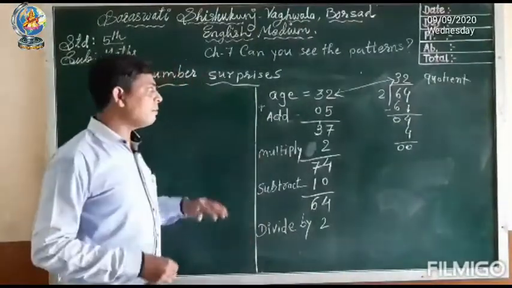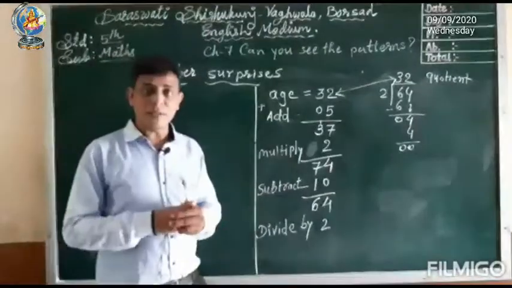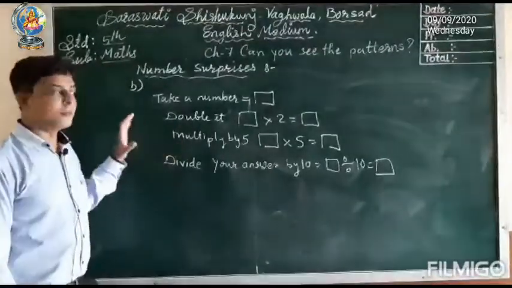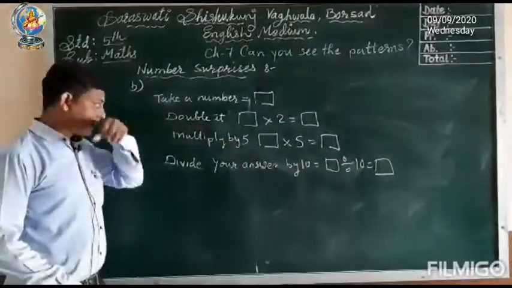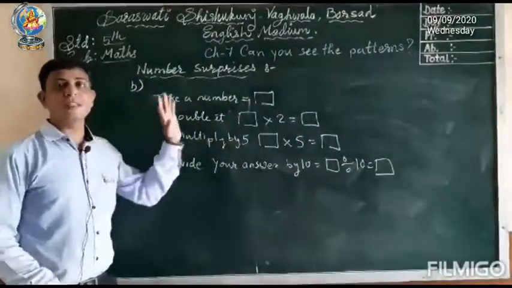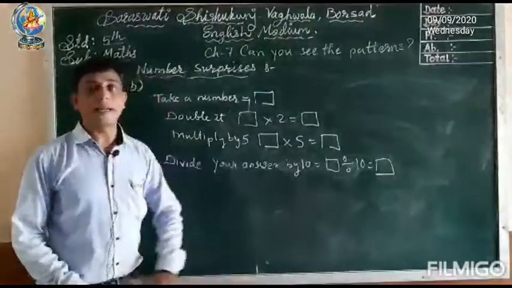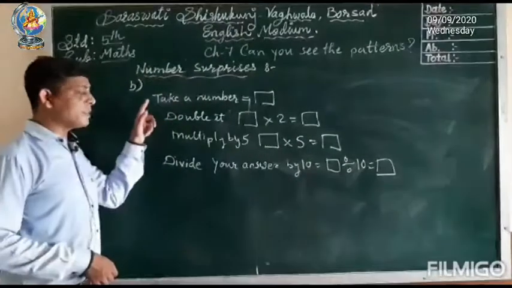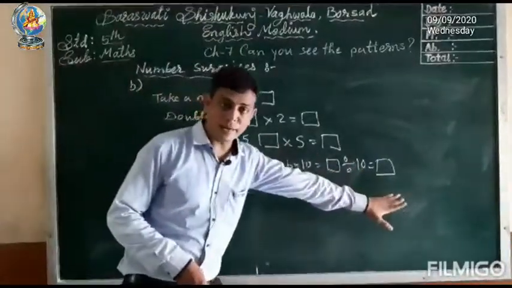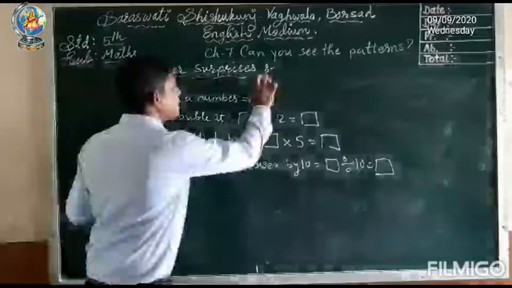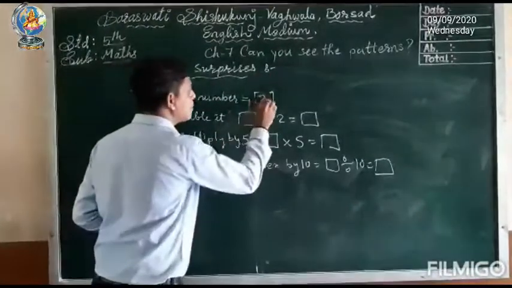Okay, now we will move to the B number question. So, another trick for a surprising number. Here 4 steps are given. You have to follow these 4 steps and you will get a surprise number. Whichever number you have taken, that number only you will get at the end, that is the surprising number. Suppose I take the number 20.